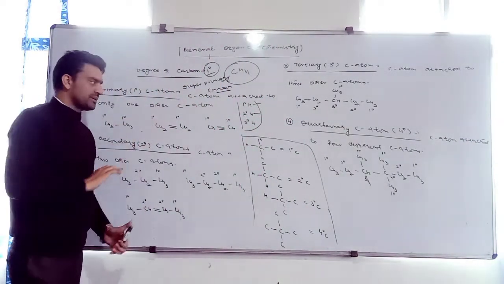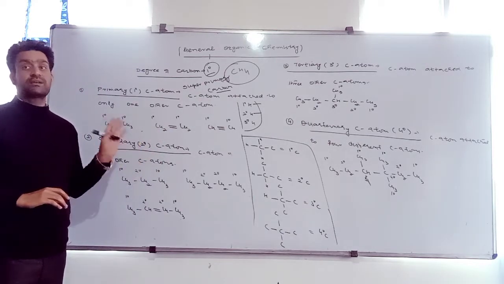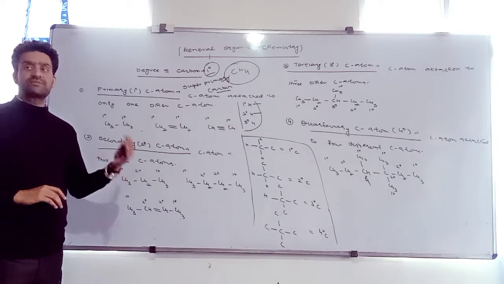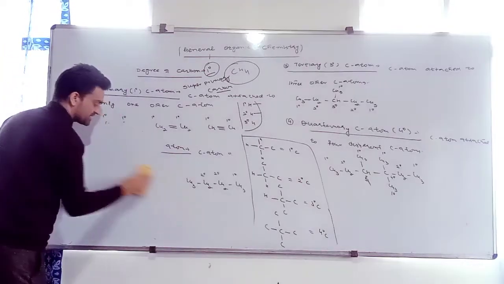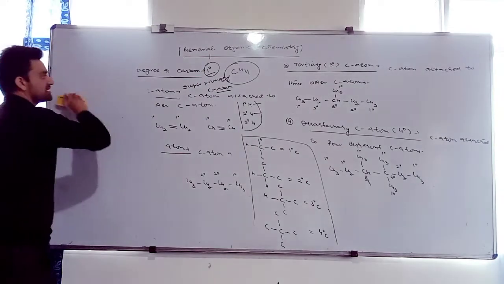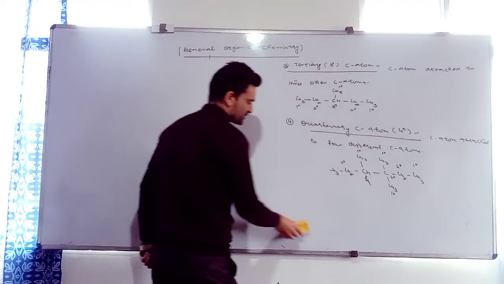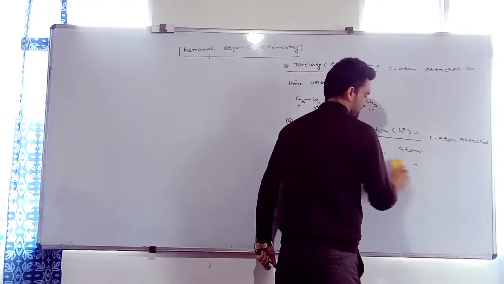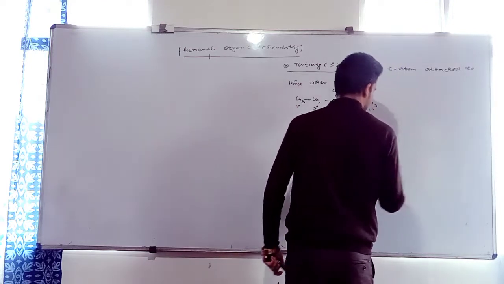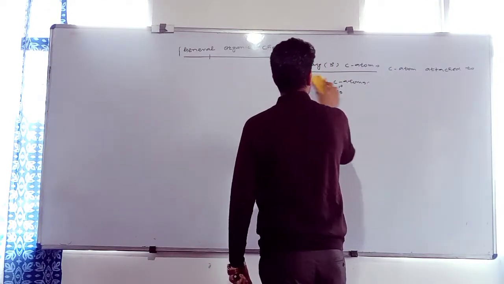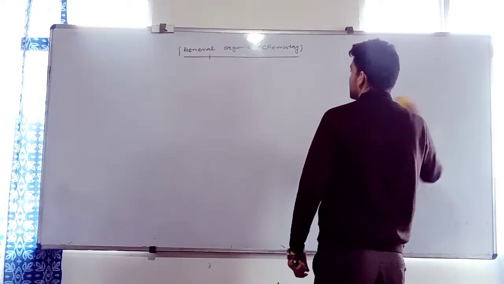I will give you a brief exercise upon the number of primary, secondary, tertiary, 4 degree carbon as well as hydrogen atoms. Clear? I will put a few examples and you mention it. I will give all the examples in BLN form, bond line notation. These are the basics. We haven't started GOC yet. Probably from the third lecture we will start general organic chemistry. I am clearing these basics which you should have gone through in class 10.